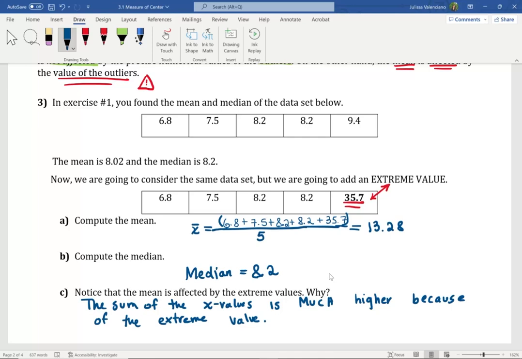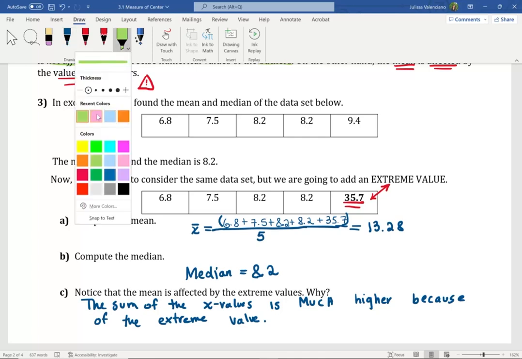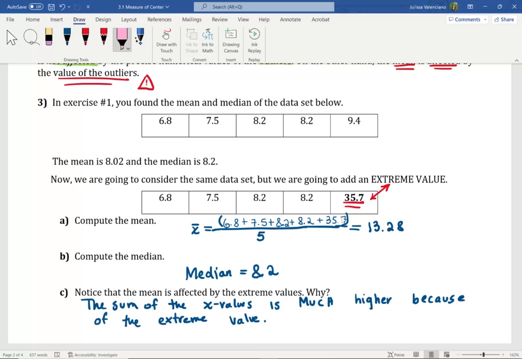We understand that data sets are going to have some spread. We cannot expect all the data values to be really close to each other. We do expect some spread, but we should not let one data value dictate x bar. Here we see that the extreme value has much more contribution to the mean than the other x values.